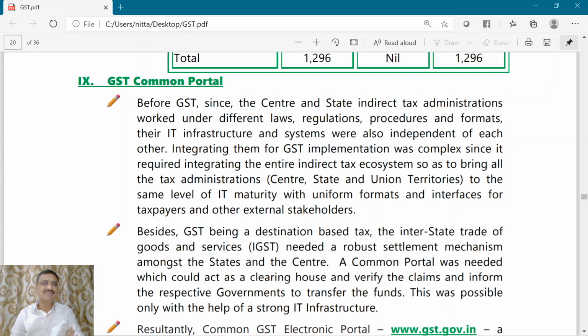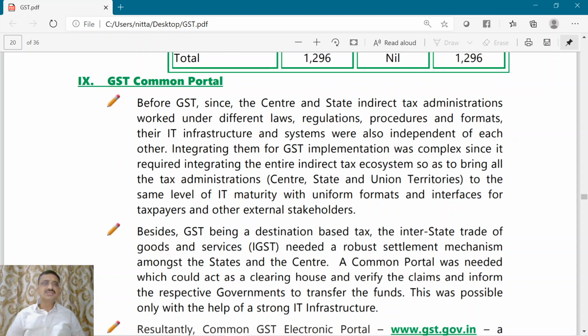State governments had many other taxes like entry tax, advertisement tax, entertainment tax, whatnot. All these taxes were there. So there were number of acts, number of rules, number of administrators, number of formats. CST used to have a separate computerized IT environment. Excise duty used to have a separate computerized environment.